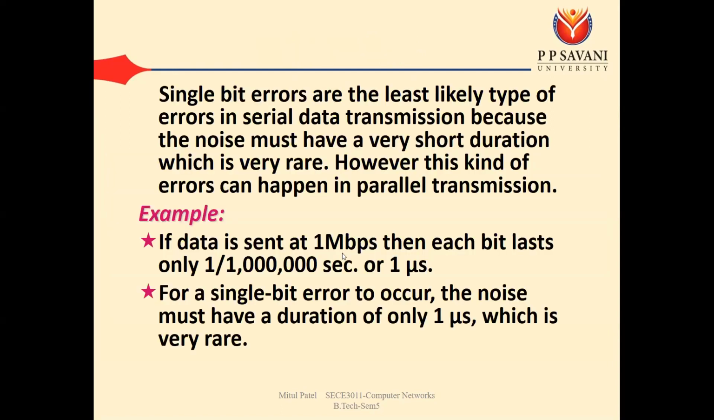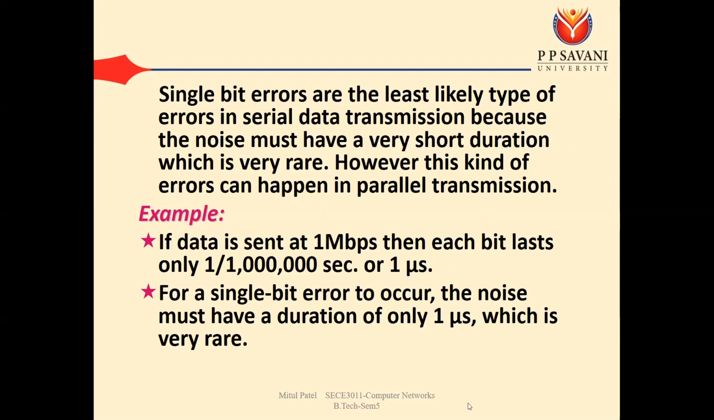So that is known as the single bit error. Okay. So it is said that single bit errors are the least likely type of errors in serial data transmission. You know about serial data transmission, in which we are sending our data bit by bit. We know that the transmission mode can be either serial or parallel. In parallel we send many bits at once, but in serial we send one bit at a time. So in case of serial data transmission, single bit error is a less likely type of error. The reason is the noise must have a very short duration, which is very rare.